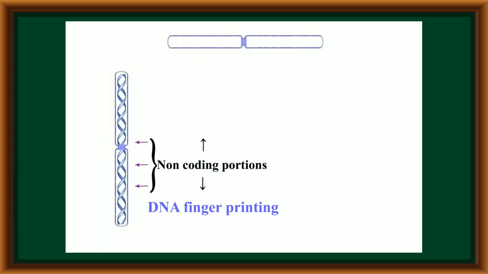In the structure of a chromosome, non-coding sequences and coding sequences are present. Especially in the non-coding sequence, a small portion of DNA having nitrogen bases in a particular sequence can repeat many times in the structure of a chromosome.